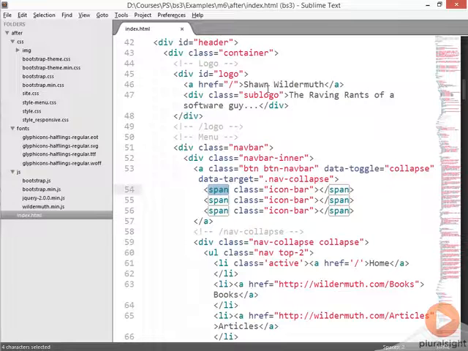You'll want to repeat this process if you have column offsets. So offset 9 becomes col-md-offset-9. We don't have any in our particular example, but you'll want to keep an eye out for offsets as well.